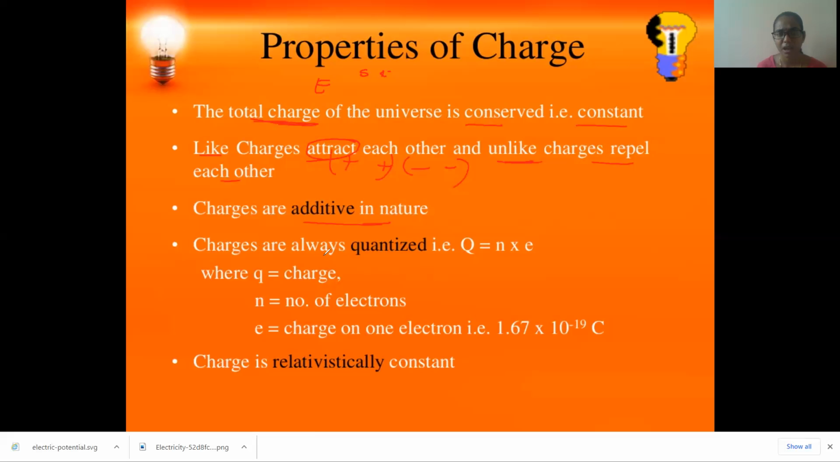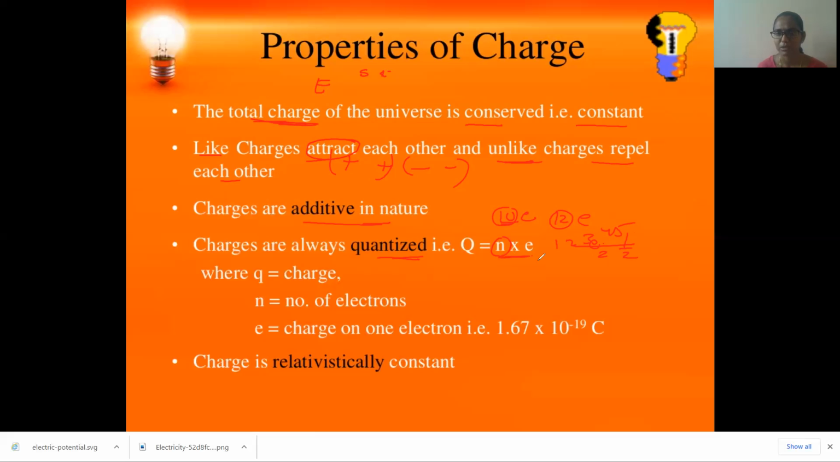And charges are always quantized. Any amount of charge, say 10 electrons or 12 electrons, means it is quantized: we multiply a number of times. Charge is given by n into e. We cannot divide one charge by 2. Half of a charge does not exist. It is always an integer n multiplied, 1, 2, 3, 4, 5 like that. We cannot divide the charge. It is always a multiple of n.